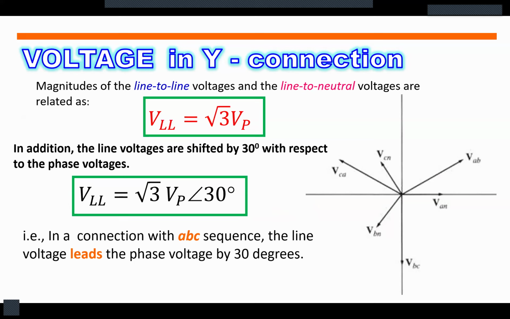From our image, our line voltages VAB, VBC, and VCA are 30 degrees leading from their corresponding phase voltages, AN, BN, and CN.